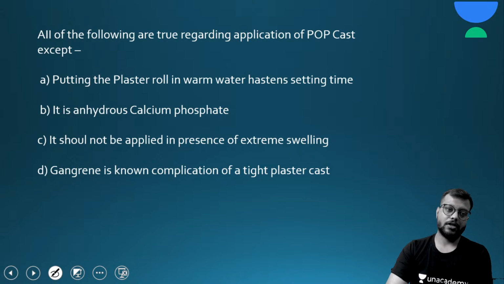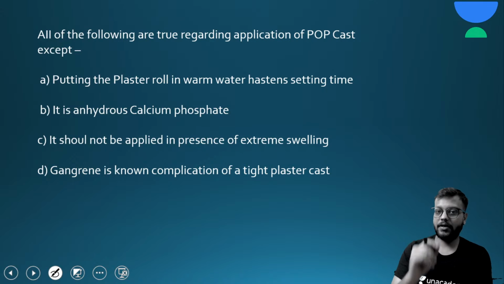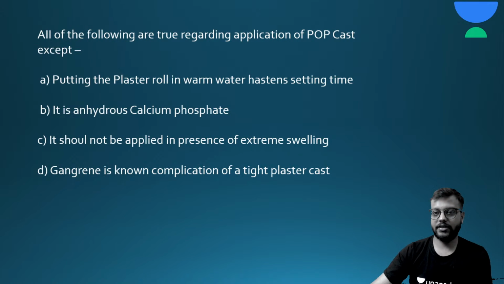Now the next question is, all of the following are true regarding application of POP cast except. Here are your 15 seconds.